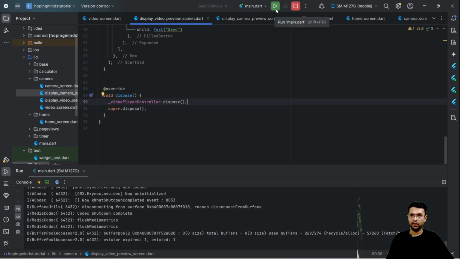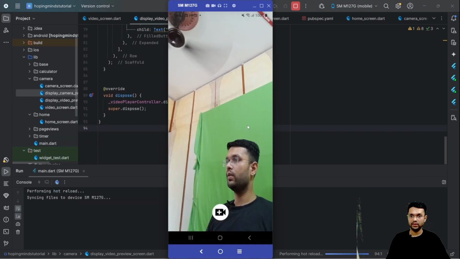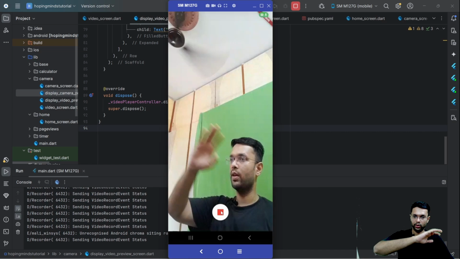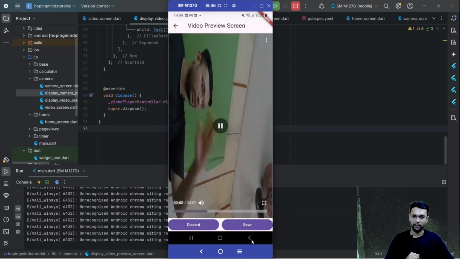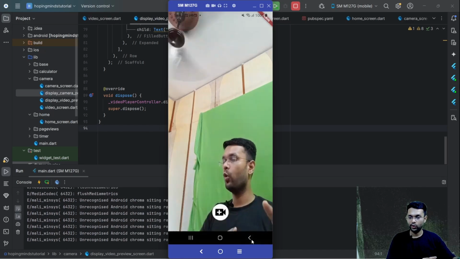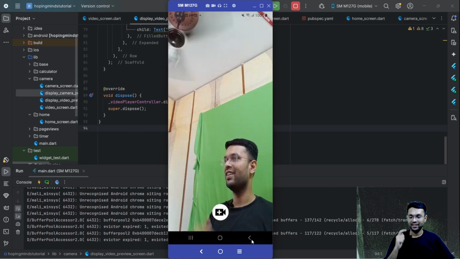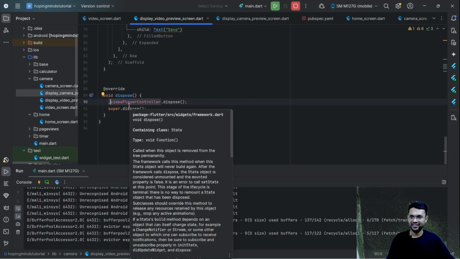Now let's do a hot reload, and this time if I try and do a bit amount of video recording and then click on the back, I no longer hear the video player sound in the background. That's because I have done a complete dispose.